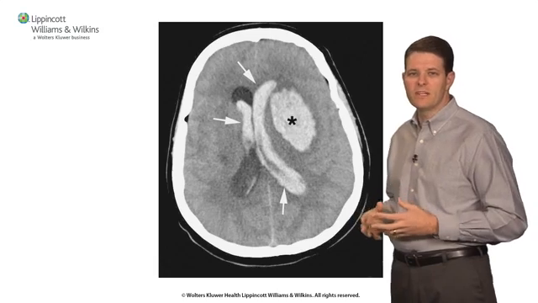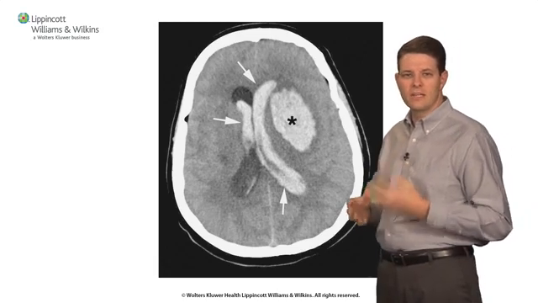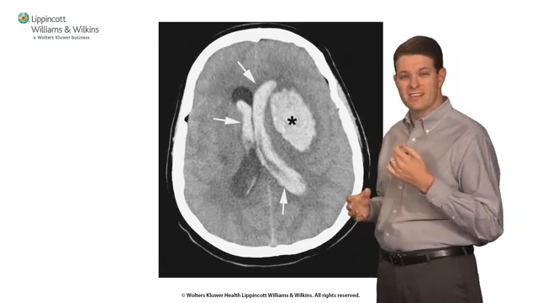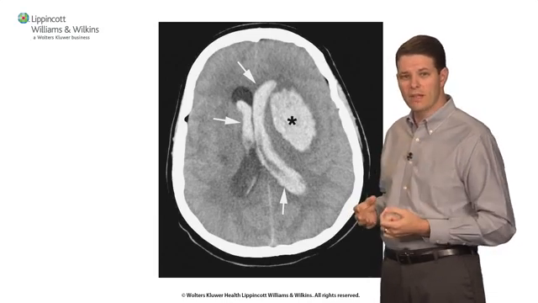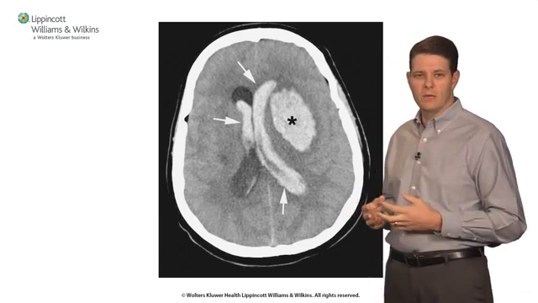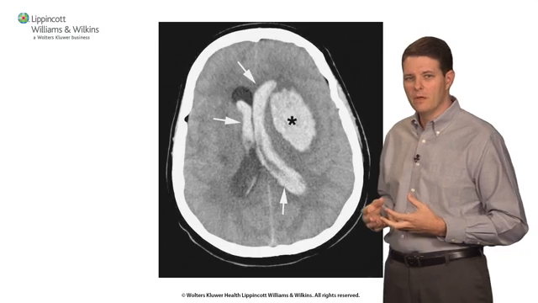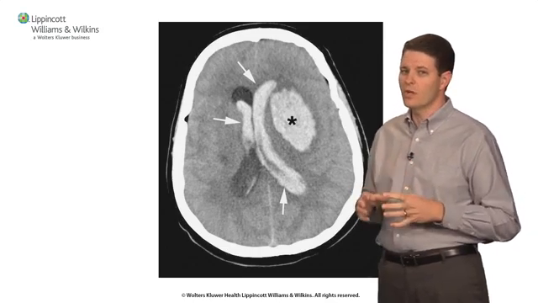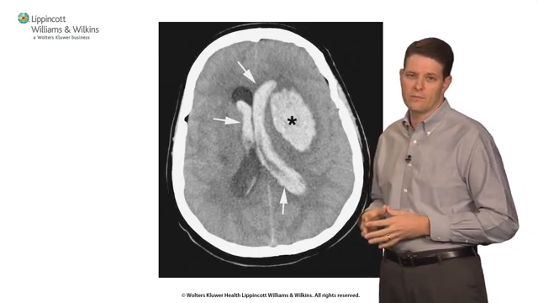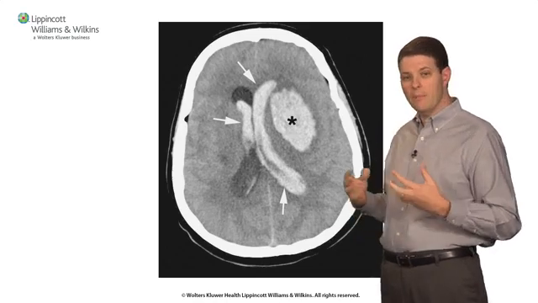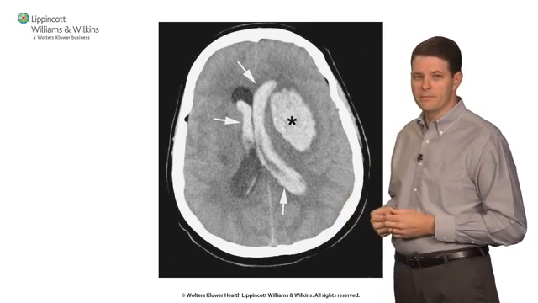But you have to distinguish between a hemorrhagic stroke and ischemic stroke right away, because if it's an ischemic, thrombotic, thromboembolic stroke, you're going to treat it one way, maybe give a thrombolytic to break up the clot. But if it's a hemorrhagic stroke, you definitely don't want to give any thrombolytics or anticoagulants. So it's imperative that you know what type of stroke you're dealing with before you can treat it.